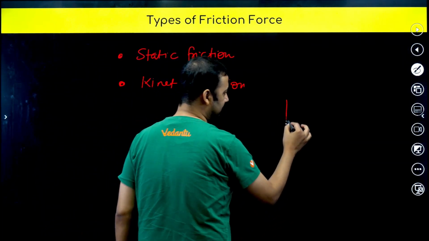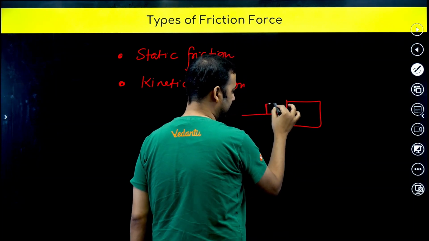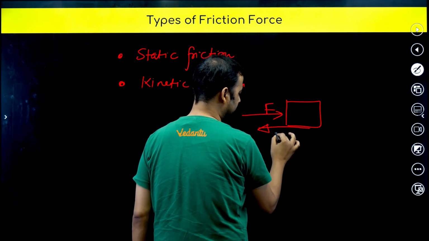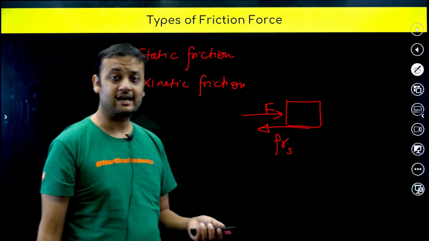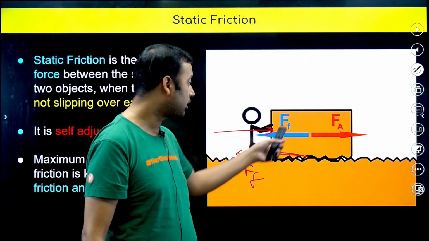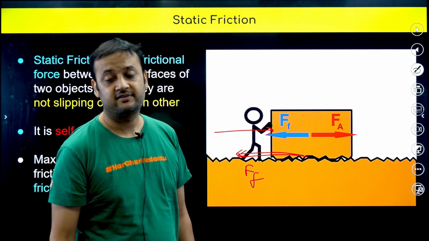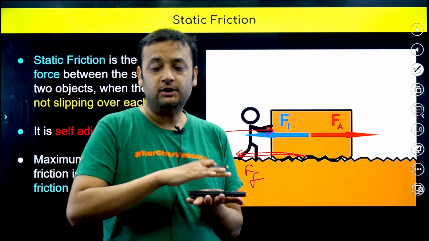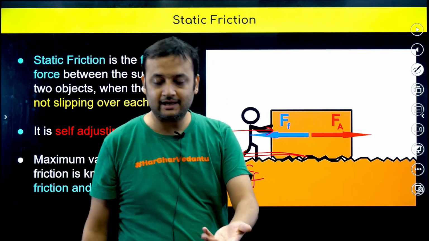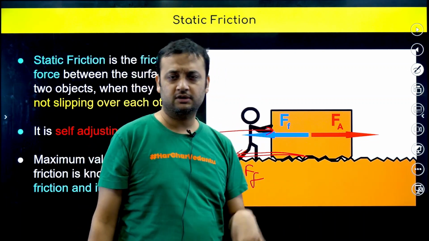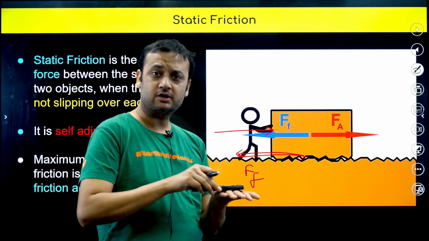So basically what is happening? If he increases this force F, friction from the ground is also increasing, such that the block does not slide on the ground. So guys, this type of friction is called static friction. Very, very important. When the two surfaces are not sliding, the bottom of the block is stationary on the ground, it is not slipping on the ground.